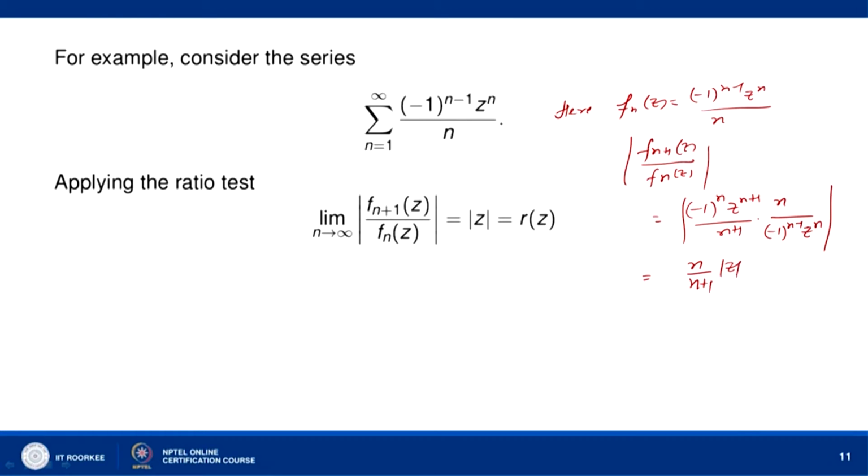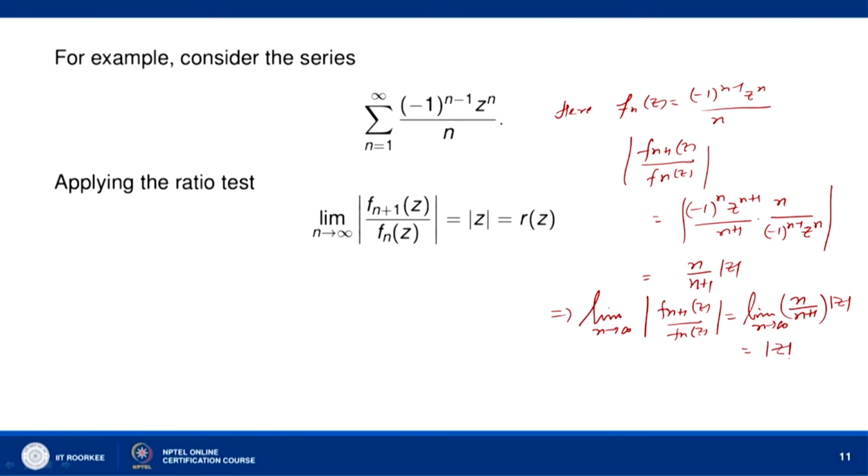So, we get mod of z, and therefore, the limit as n tends to infinity of mod of f_(n+1)(z) over f_n(z) is equal to the limit as n tends to infinity of n over n+1 into mod of z. N over n+1 as n goes to infinity tends to 1.